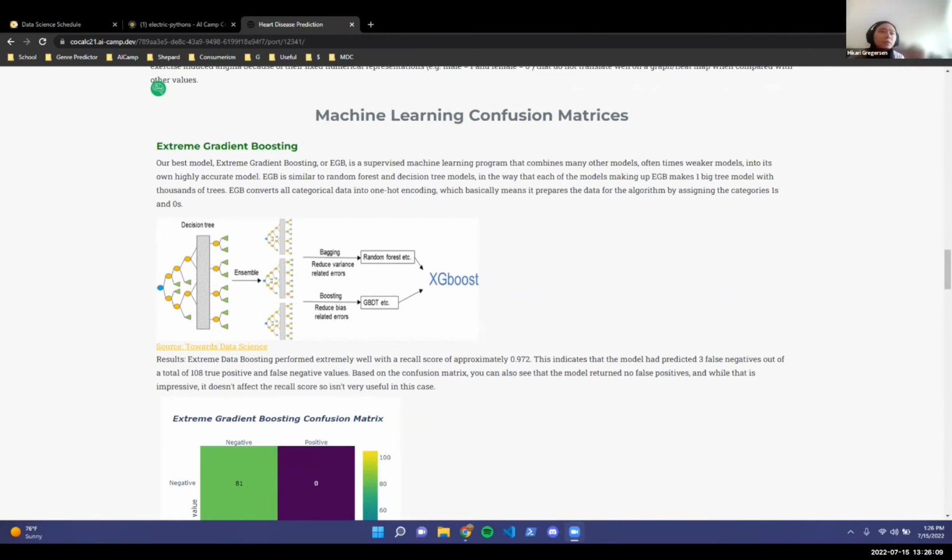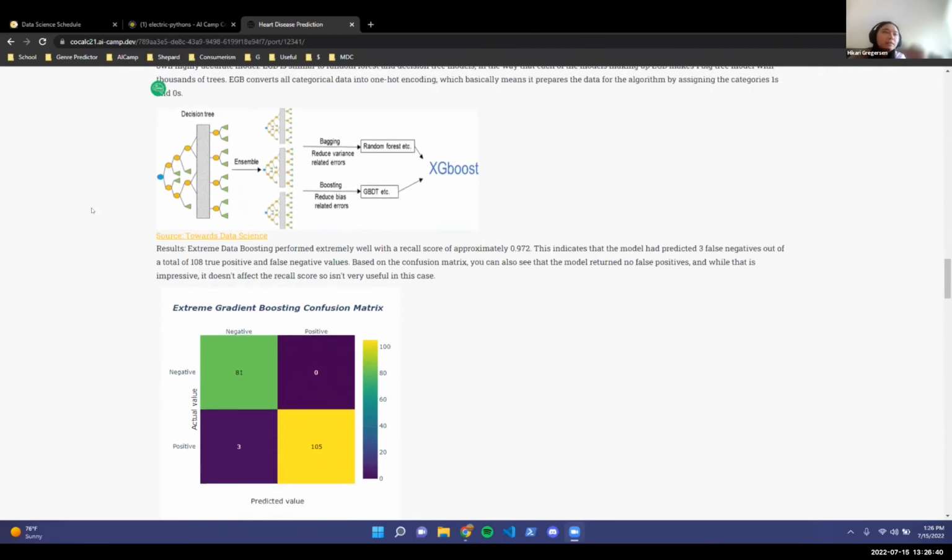So our best model was extreme gradient boosting, or XGB, and it's a supervised machine learning program that combines many other models, usually weaker ones, to make its own highly accurate one. It's similar to random forest and decision tree models in the way that each of the models making up XGB makes one big tree model with thousands of trees. XGB converts all categorical data into one hot encoding, which basically means it prepares the data for the algorithm by assigning the categories ones and zeros.